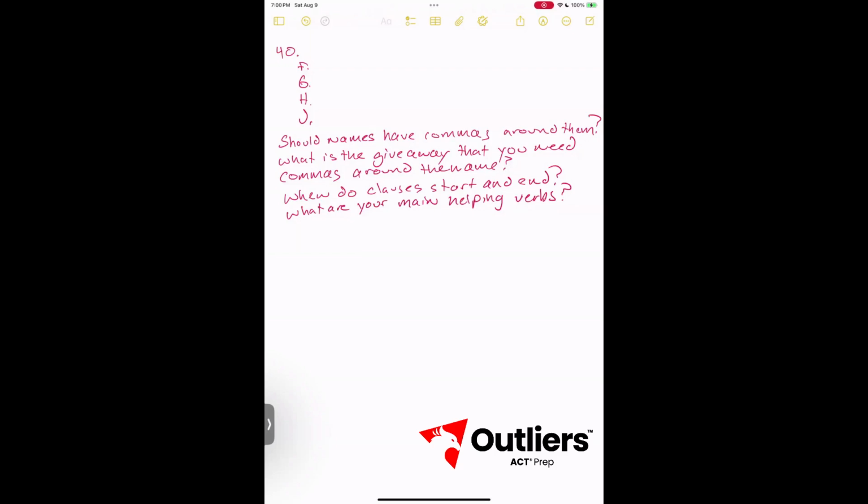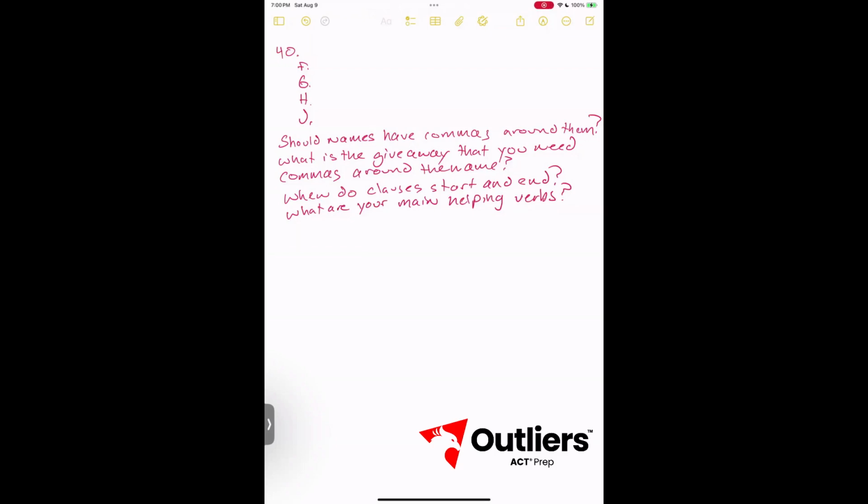Should names have commas around them? On the ACT, almost never. And so if you see commas around a name, that should be a red flag for you. What is the giveaway that you need commas around the name? The easiest way to tell is if it has articles like the or a prior to the descriptor that comes before it.